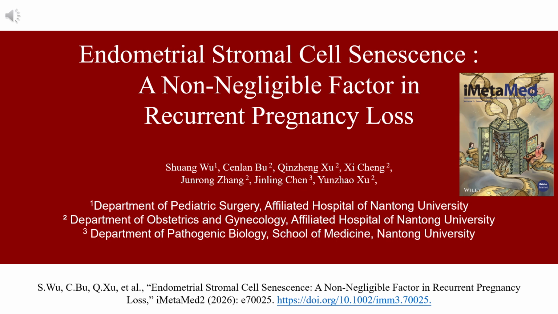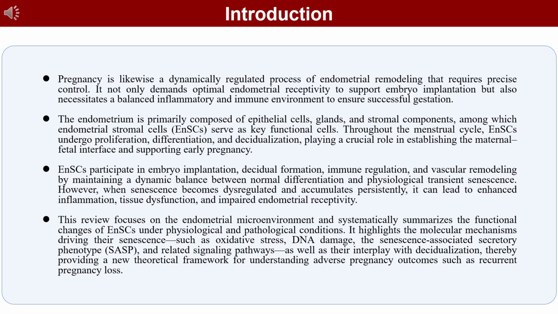Today, we will share the article titled Endometrial Stromal Cell Senescence, a Non-Negligible Factor in Recurrent Pregnancy Loss. Pregnancy depends on the dynamic remodeling of the endometrium, which requires satisfactory receptivity and balanced immune inflammation. Endometrial stromal cells, EnSCs, the core functional cells of the endometrium, complete proliferation, differentiation and decidualization during the menstrual cycle. The dynamic balance between their physiological trans-aging and normal differentiation is critical for early pregnancy, while uncontrolled aging impairs endometrial